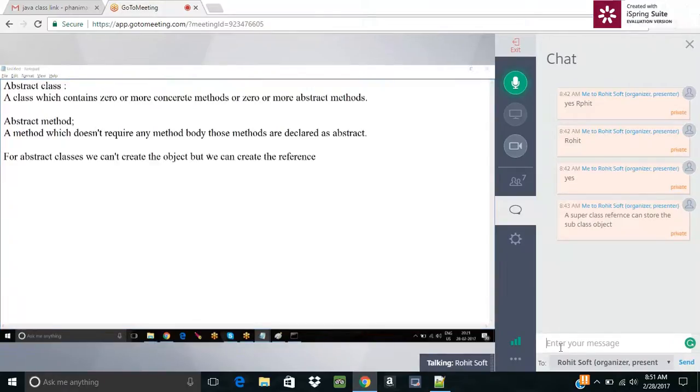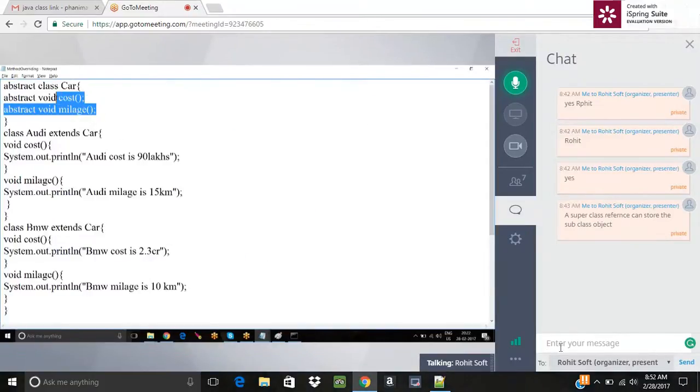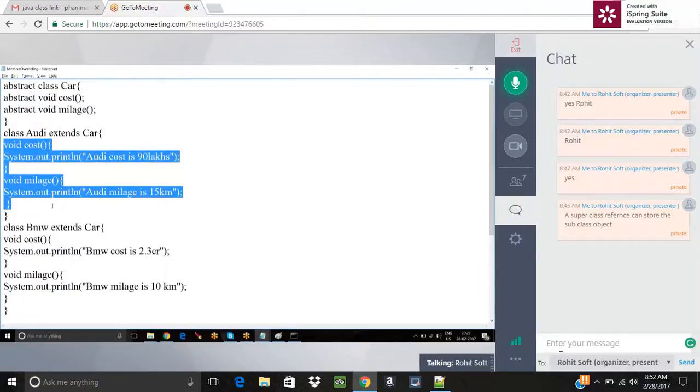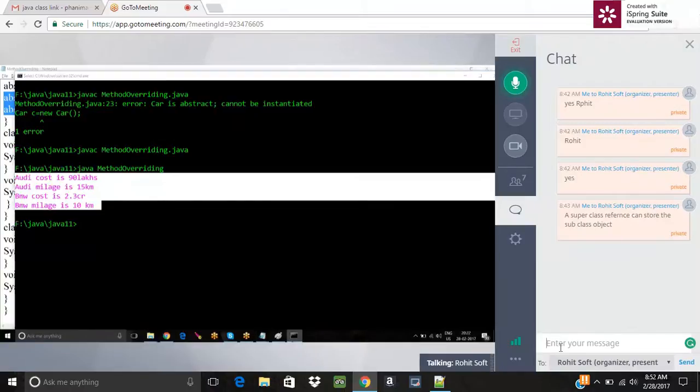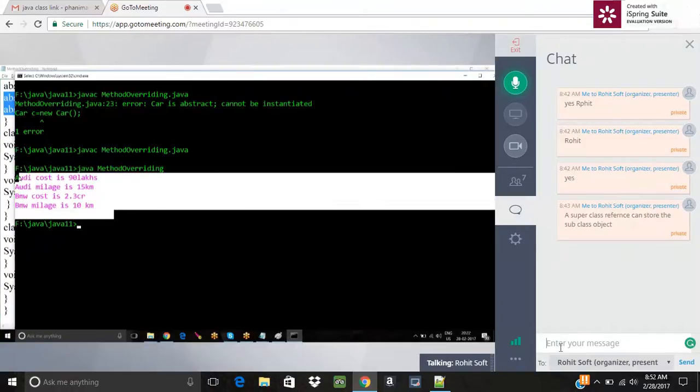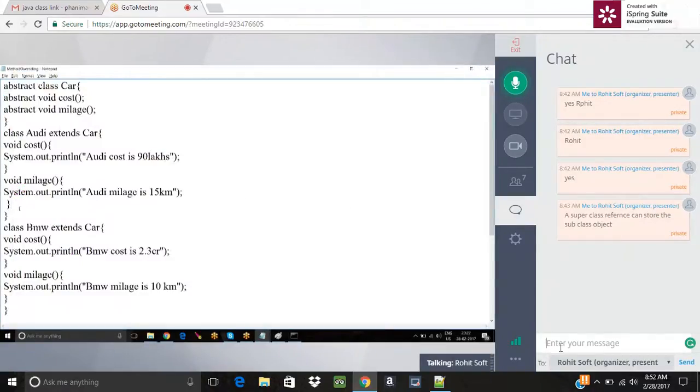Here we have seen that for the abstract class, cost will be there, mileage will be there. And for Audi also, cost and mileage are important, right? Suppose in this class, two abstract methods are there, and I've implemented the two methods in both the classes. Suppose in the Audi class, I'm not implementing the mileage.